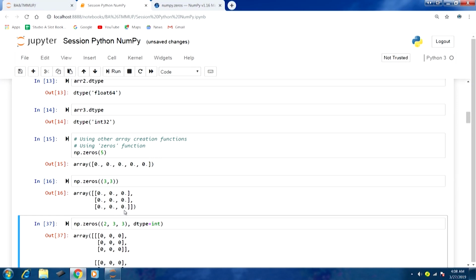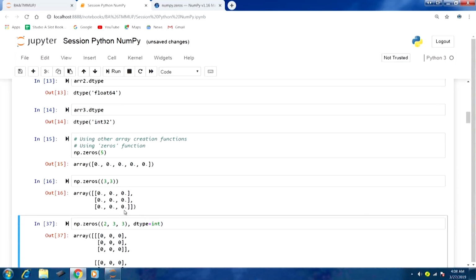So here you can look at it like rows and columns. Each row can be thought of as representing 1 dimension. There are 3 rows in this output number 16, so 3 dimensions. The same thing we indicated in the first argument, and in the second argument also the value is 3. That is to indicate the number of elements in each of those dimensions.